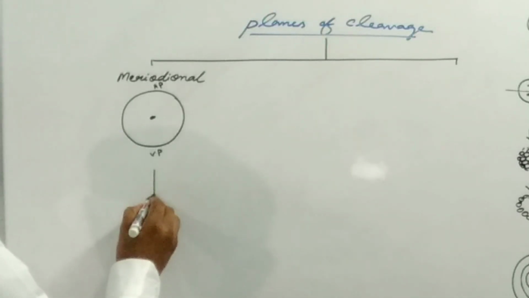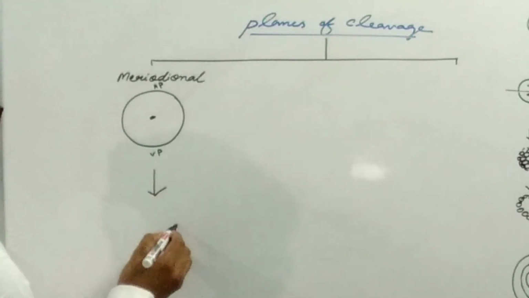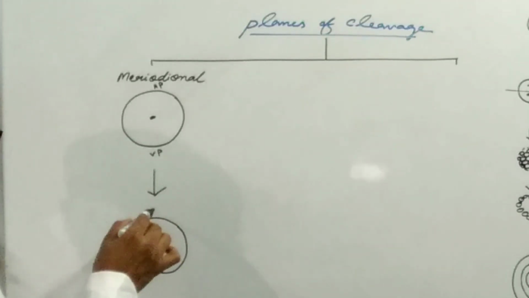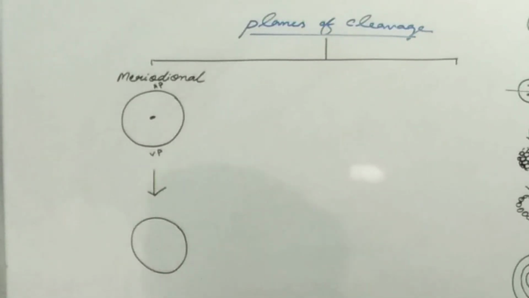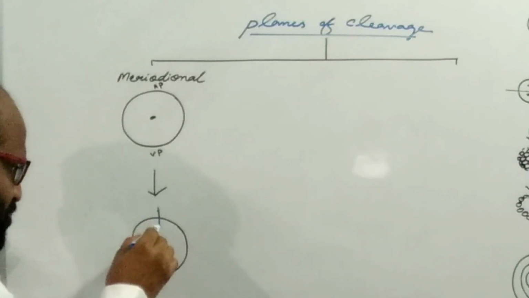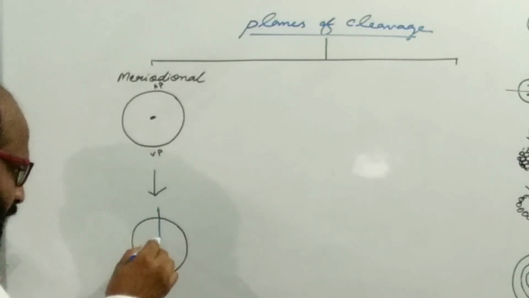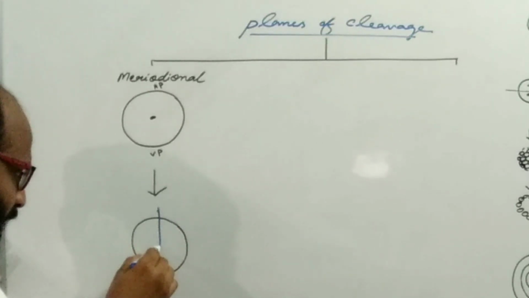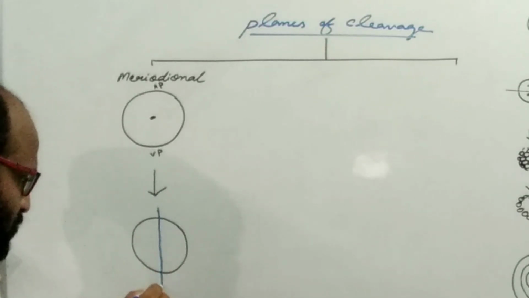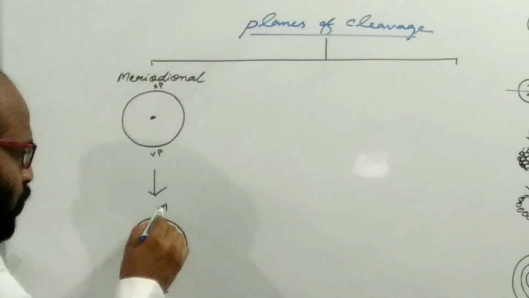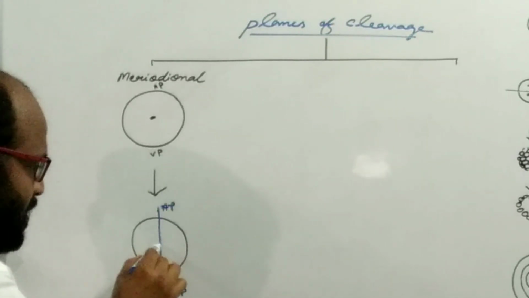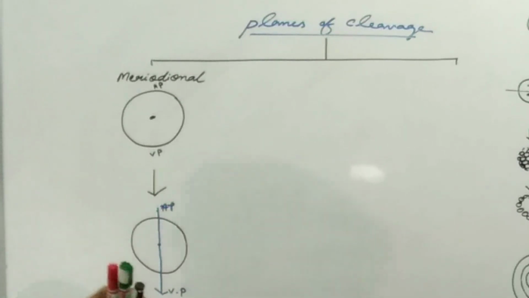The plane which starts from the animal pole, suppose this is the starting of the furrow, the plane which passes through the egg, meaning the fertilized zygote, passes through the animal pole-vegetal pole axis and through the center of the zygote.